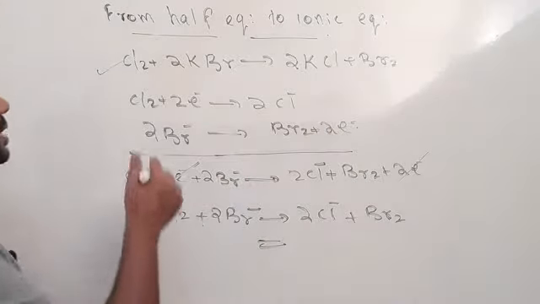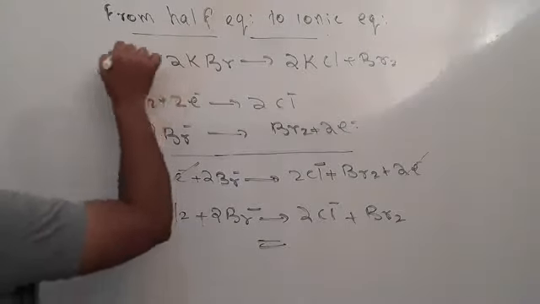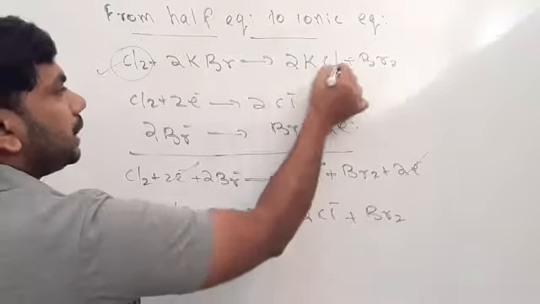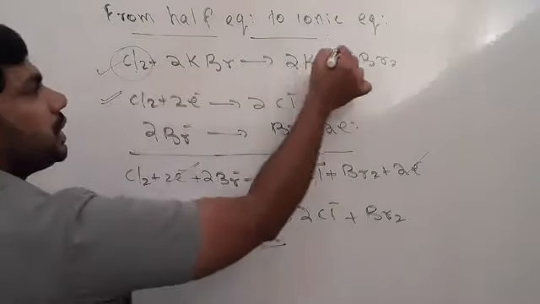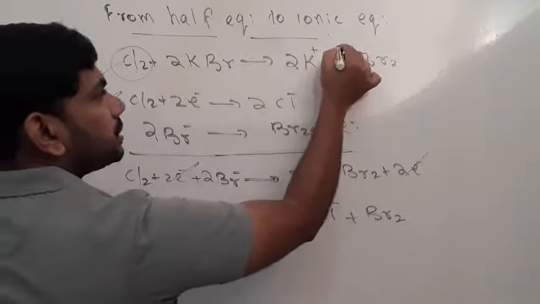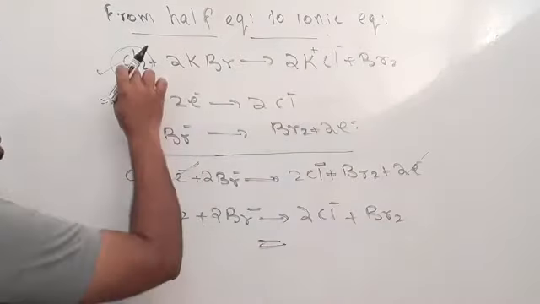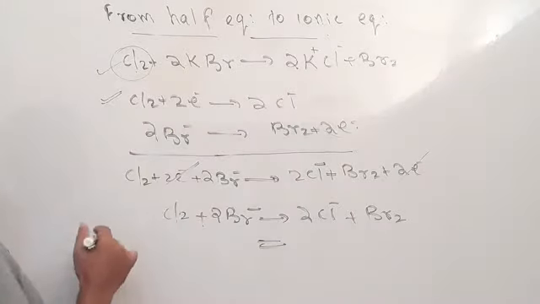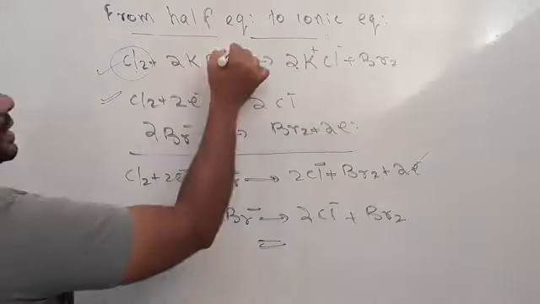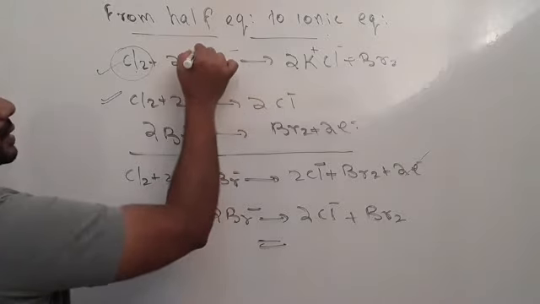Here is a half equation: Cl2 changed to 2Cl minus. Here it is K plus Cl minus, so Cl2 changed to 2Cl minus. Another one is Br minus.